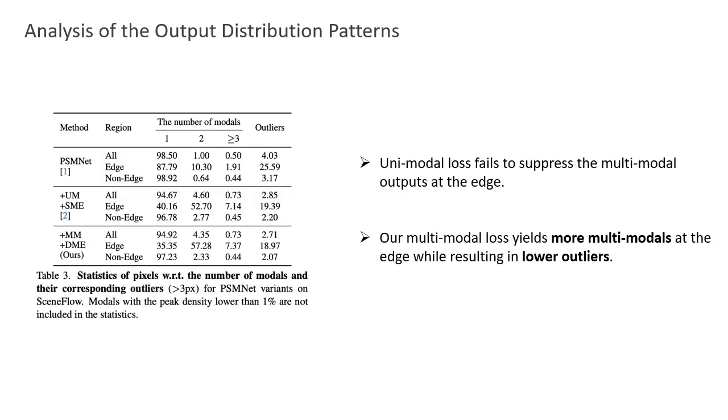To have a deeper understanding of the change in the cost volume brought by our new loss, we count the proportions of pixels with different numbers of output patterns. As shown in the table, unimodal loss fails to suppress the multimodal outputs at the edge. Our multimodal loss yields more multimodal outputs at the edge while resulting in low outliers.